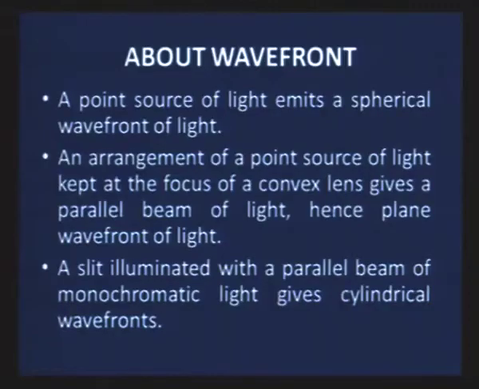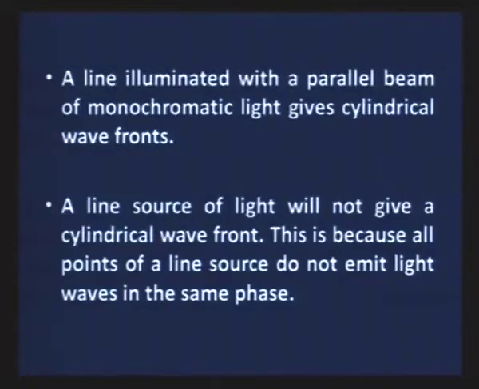It is very important to know about the wave front that a point source of light emits a spherical wave front of light. An arrangement of point sources of light kept at the focus of a convex lens gives a parallel beam of light, hence the plane wave front as you have seen in the diagram. A slit illuminated with a parallel beam of monochromatic light gives cylindrical wave fronts. At the same time, you must understand that a line source of light will not give a cylindrical wave front. This is because all points of a line source do not emit light waves in the same phase.